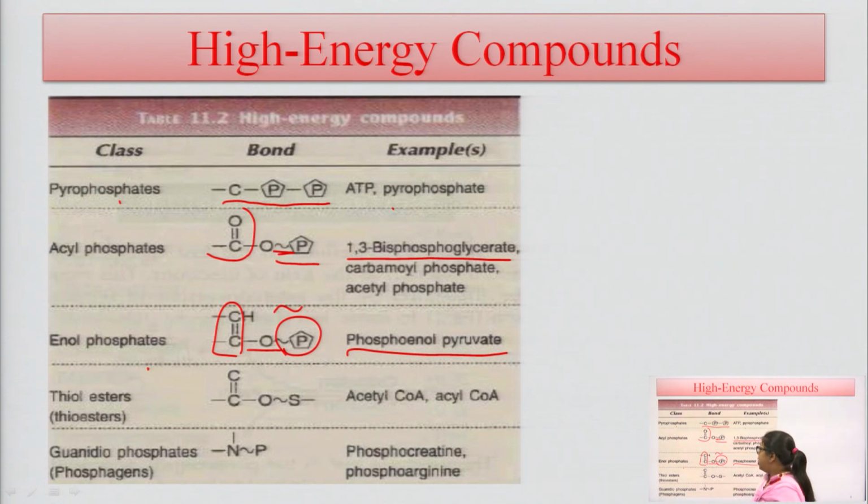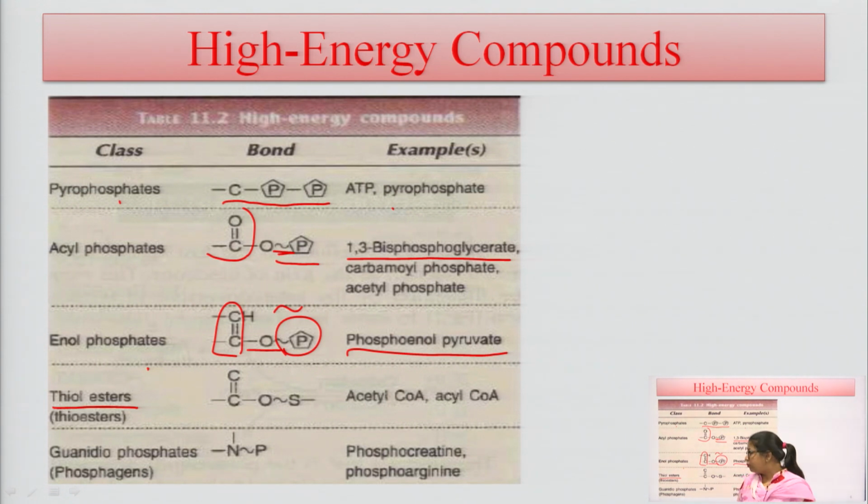The next class is thiol ester, which is also known as thioesters. This is an important class because it is responsible for the metabolism of lipids, and it is also helpful for the metabolism of carbohydrates in the Krebs cycle and beta oxidation of fatty acids. Examples are acetyl coenzyme A or acyl coenzyme A. Acyl and acetyl coenzyme A are synthesized in fatty acid metabolism, where beta oxidation of fatty acid occurs, with acetyl coenzyme A produced at the end and acyl coenzyme A in the different intermediate reactions.